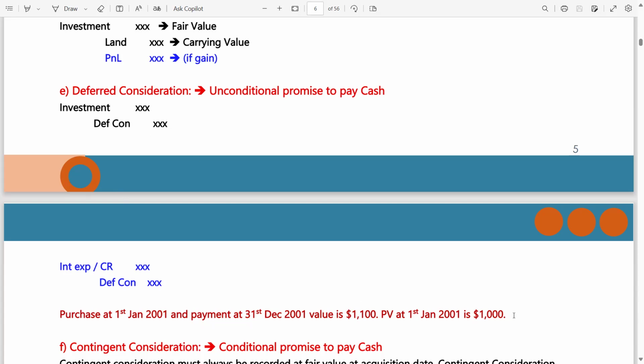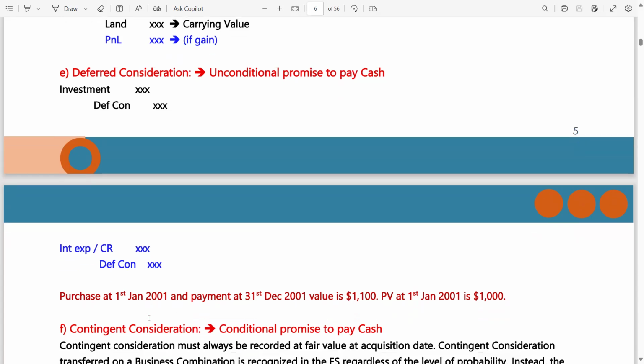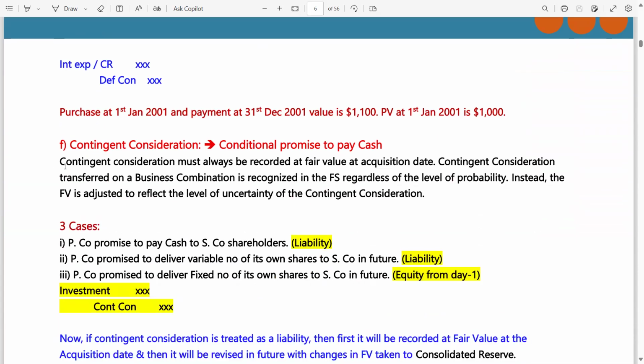There is a 10% interest. 10% multiplied by 1000 is 100. Interest expense, consolidated reserve debit 100, deferred consideration credit 100. If you add both the deferred consideration balances, you will arrive at the closing balance on 31st December, which is 1100.